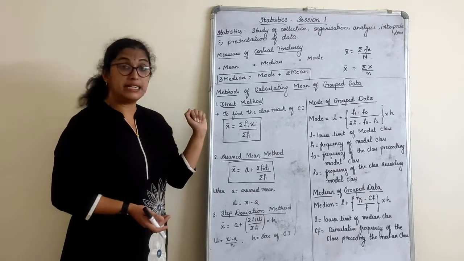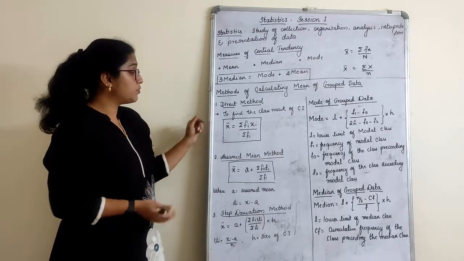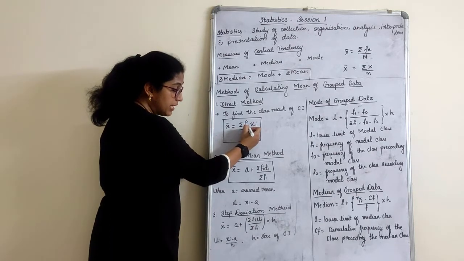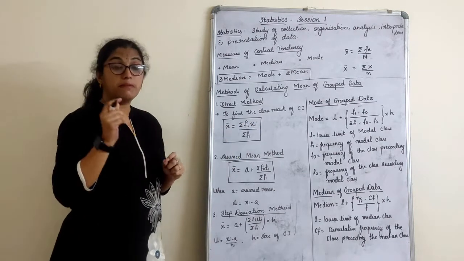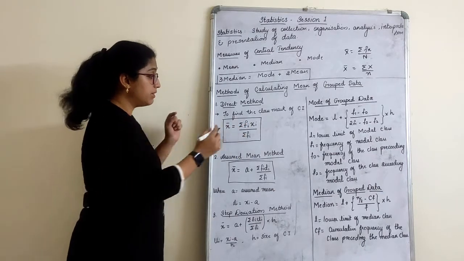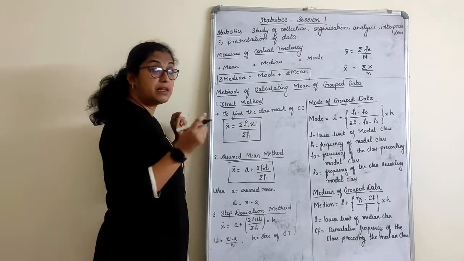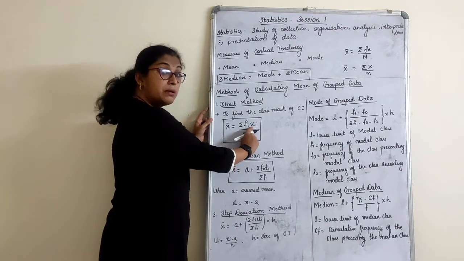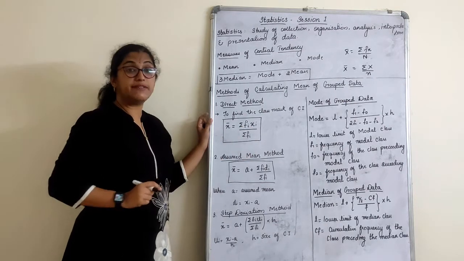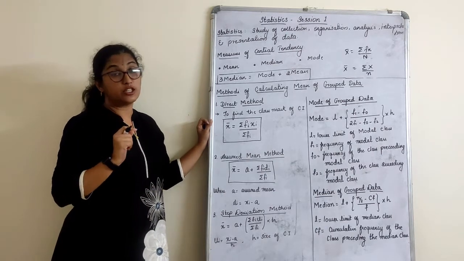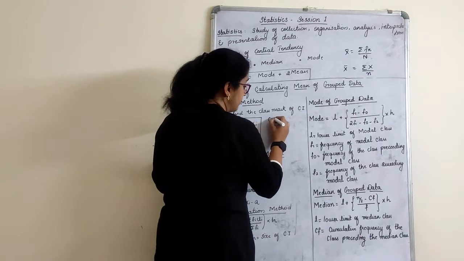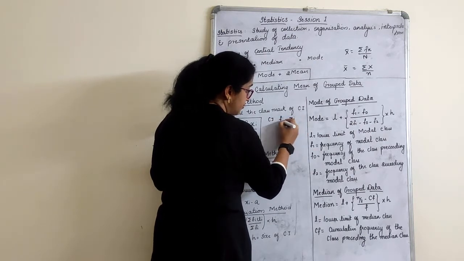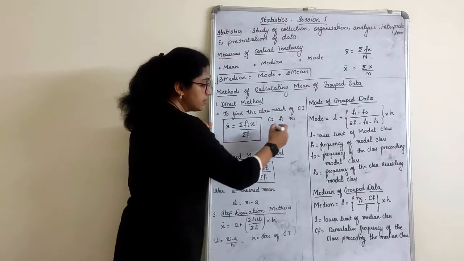Let's first understand the direct method. Mean is equal to sigma of frequency of the class interval into midpoint of the class interval, divided by total frequency. What does this i represent? i represents the class interval. Now class interval is given, frequency is given, you find the midpoint, right? So this is found like this.